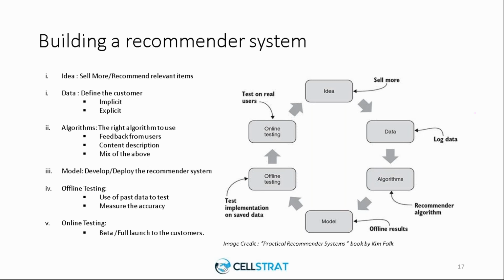There is no one right way to do it. There are many different ways to do it. This is a simple high-level diagram to show you how you build a recommender system. Step one is to start with an idea. The idea, from the provider's perspective, is to sell you more.